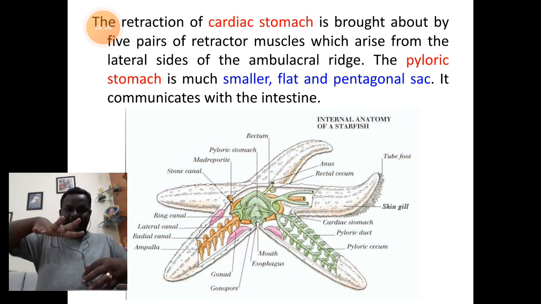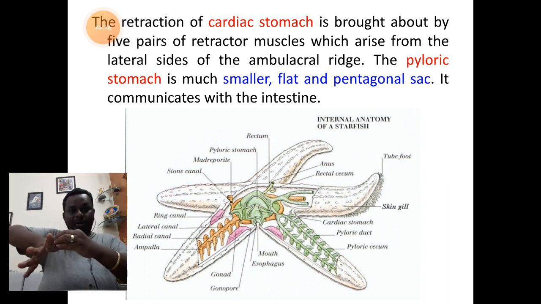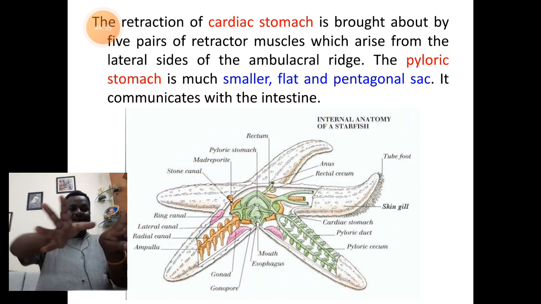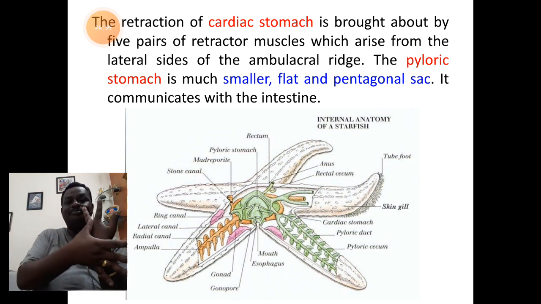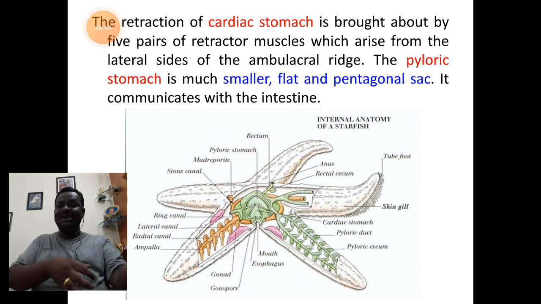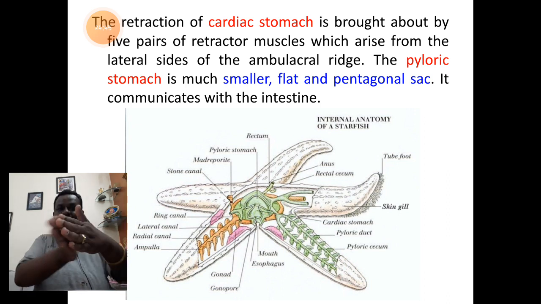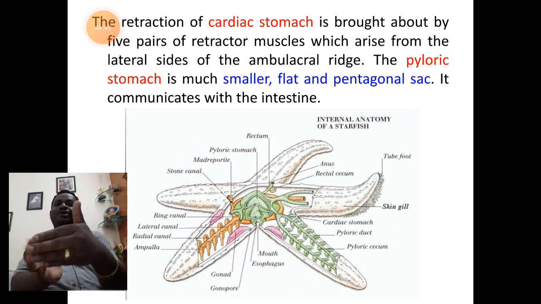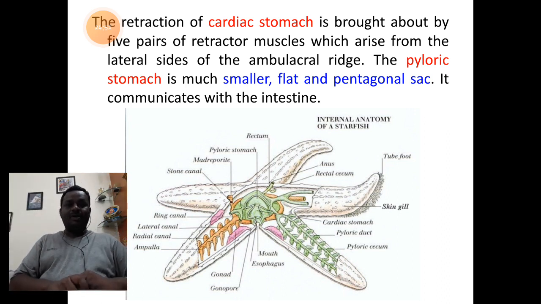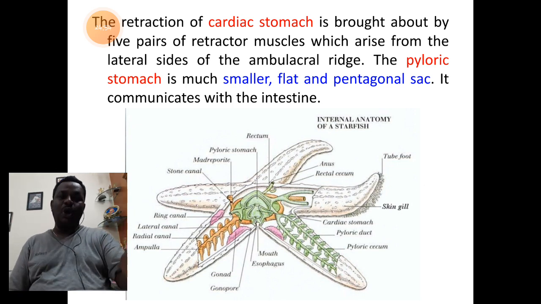Each angle of the pyloric stomach will communicate with the pyloric duct, and this pyloric duct above will show the presence of pyloric ceca like this. It is attached like this. So this pyloric ceca enters into the arms, joins with the pyloric duct, and the pyloric duct will communicate with the pyloric stomach. This is how the arrangement of the pyloric stomach is seen.